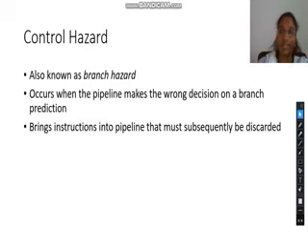If it takes a wrong decision on that branch prediction, then this kind of hazard will happen, because all the subsequent instructions following that have to be discarded. So these are the three types of hazards available in pipeline hazards.